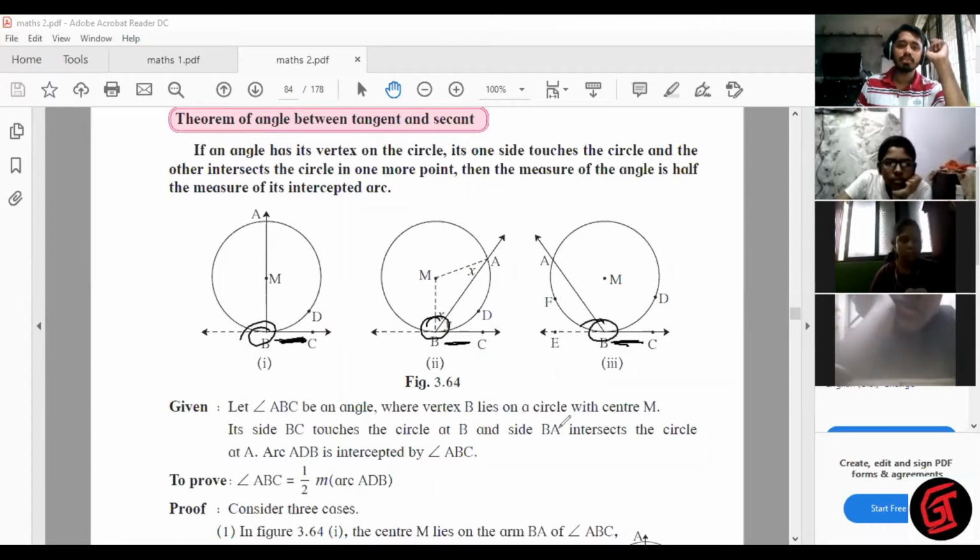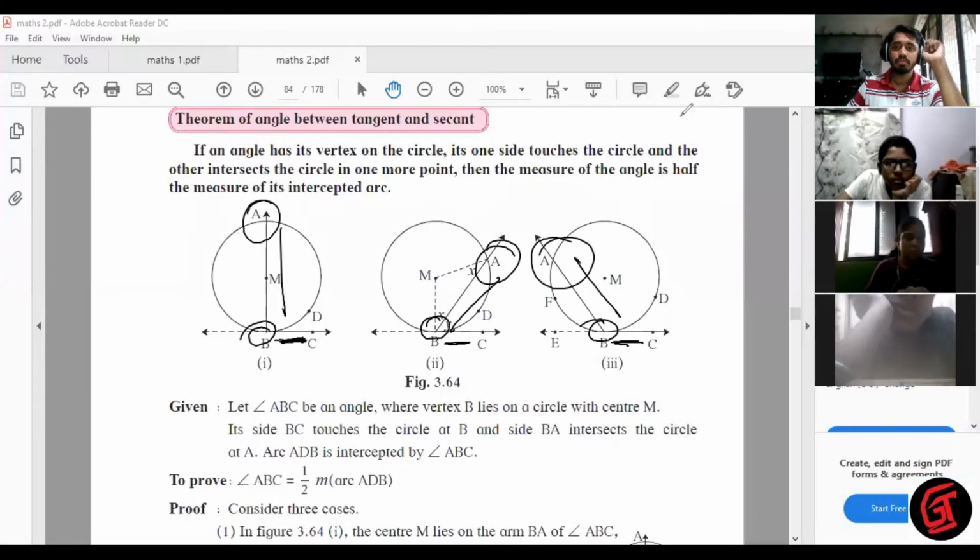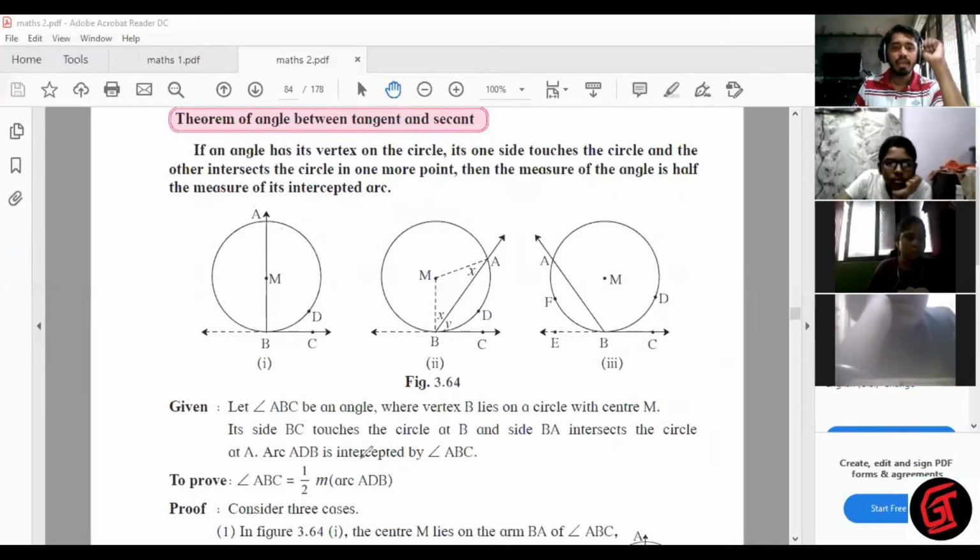Side BA intersects the circle at A. This side intersects at A, this side also intersects at A, this side also intersects at A. Arc ADB is intercepted by angle ABC. So this is the arc that is intercepted. Here also ADB, here also ADB, and here also arc ADB.